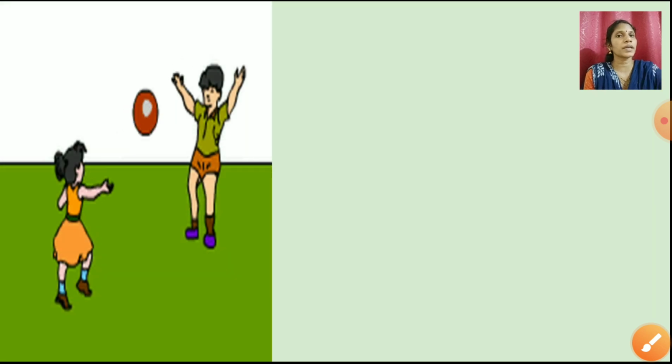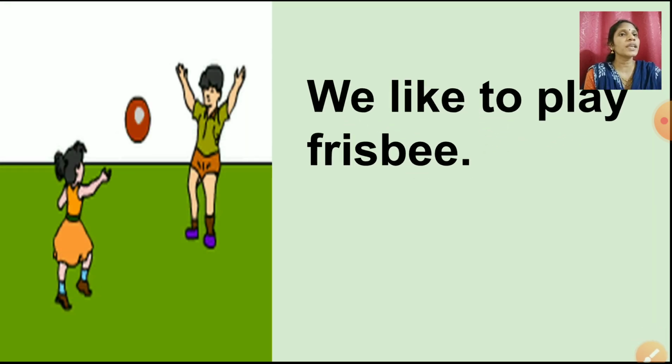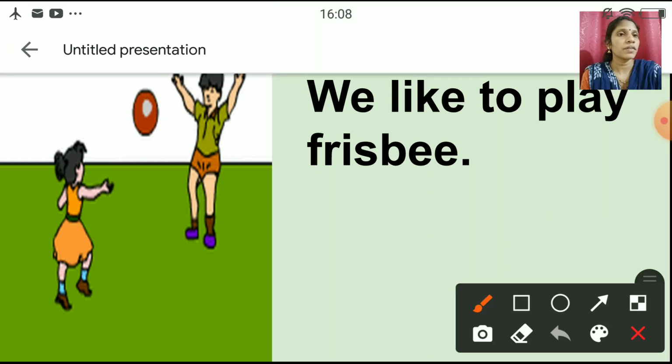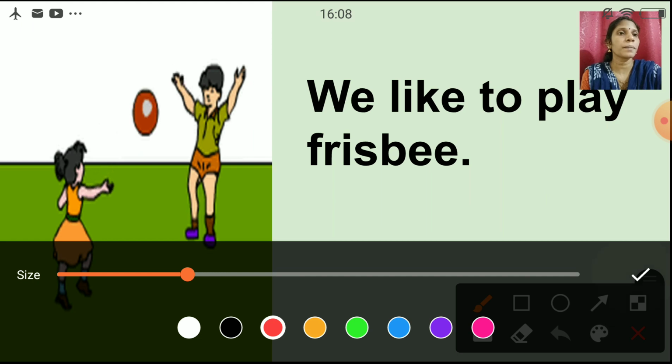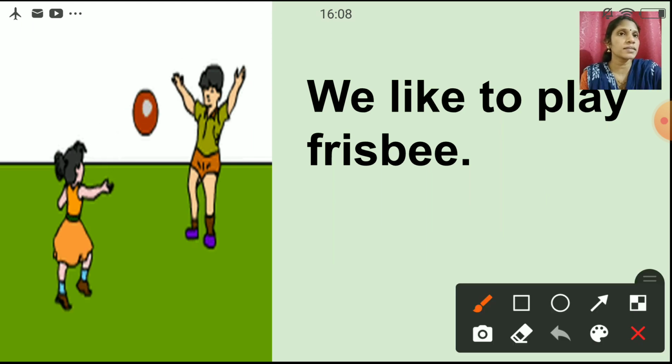Here you can see, we like to play frisbee. So again here you can see we is there. And what is the doing word over here? Here you can see two doing words, that is like and play.